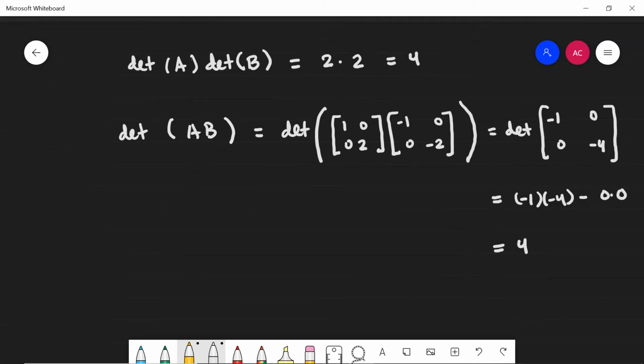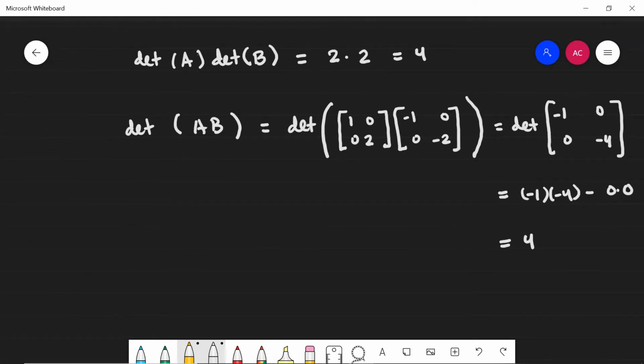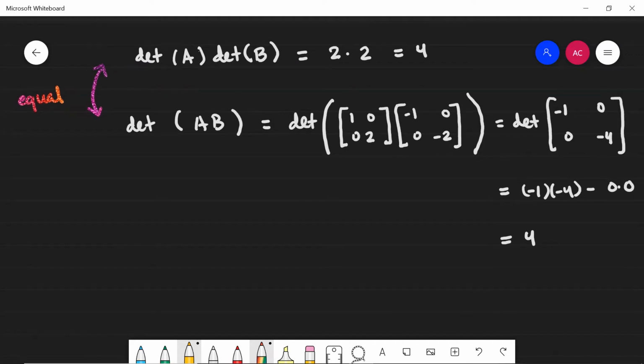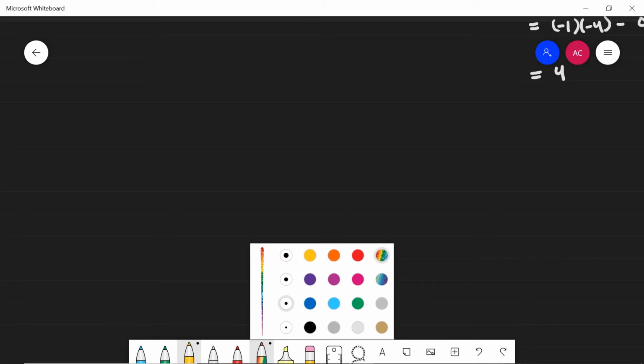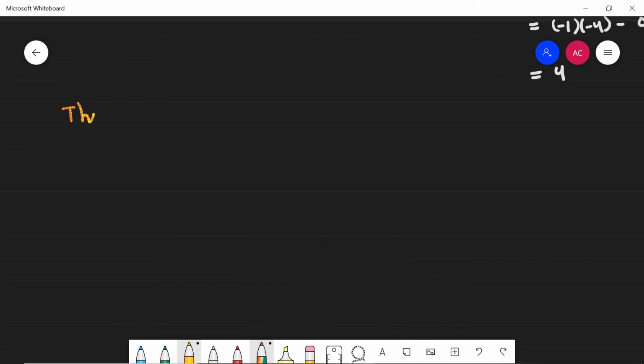So it turns out that in this case, these are, in fact, equal. And this is true in general, that the determinant of a product is the product of determinants. And that's what I mean by the determinant being multiplicative. So that's actually a theorem, and we're going to take some time here to prove this.